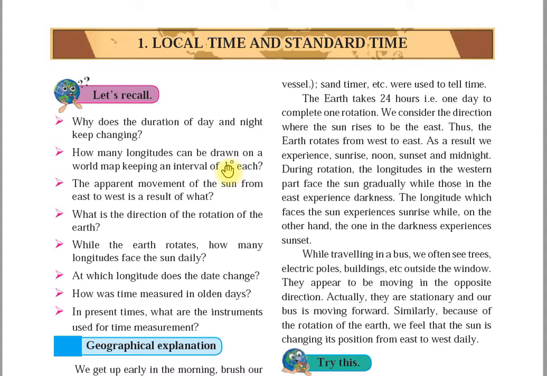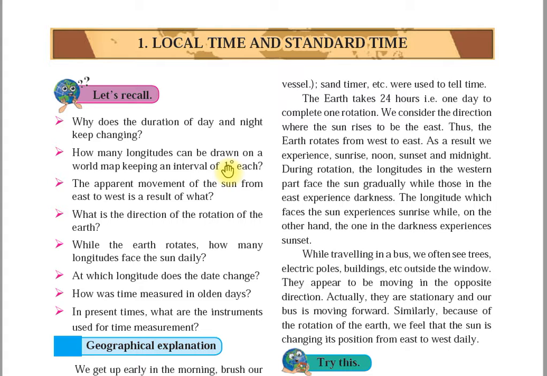As we move towards the east of the prime meridian, the local time increases by 4 minutes for every longitude. See, as we keep on moving towards the east, what increases? Local time increases by 4 minutes for every longitude. And where is this seen? This is seen at the prime meridian.